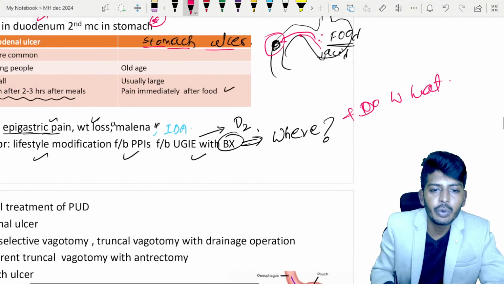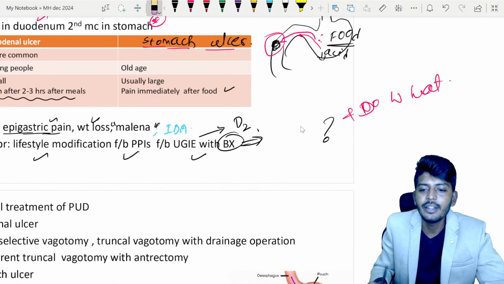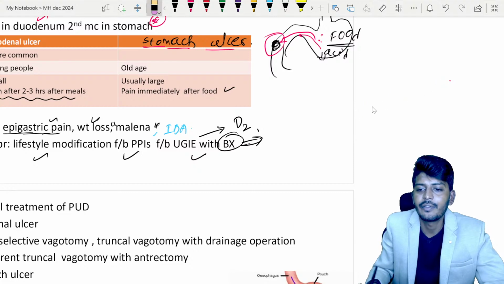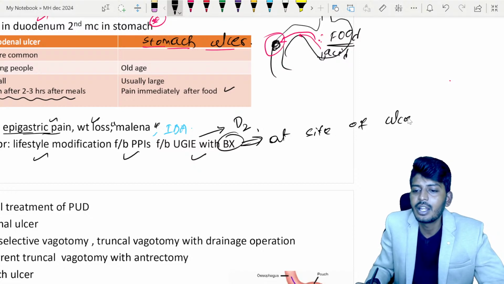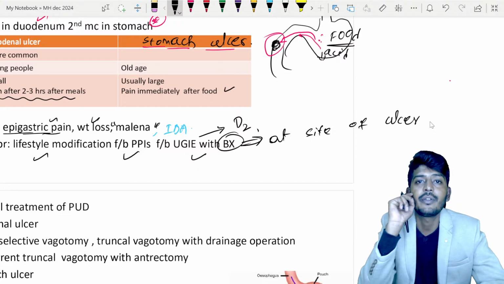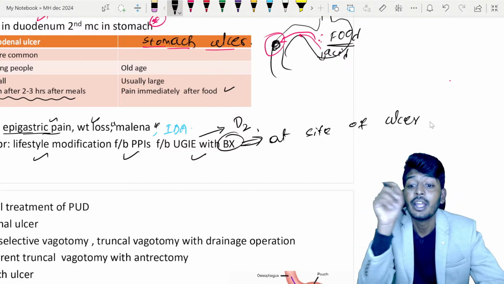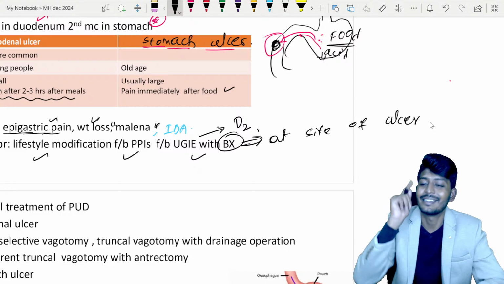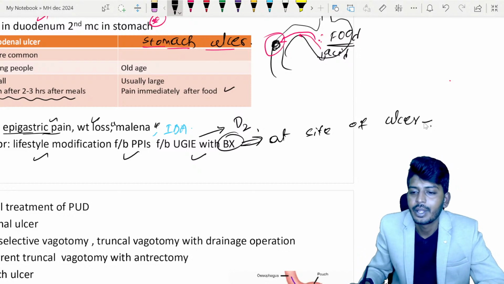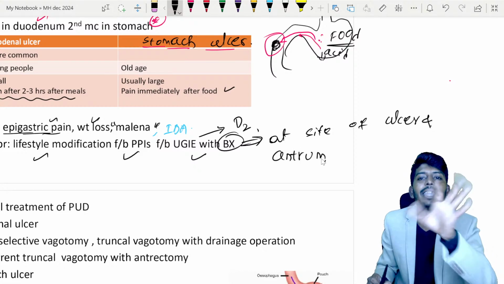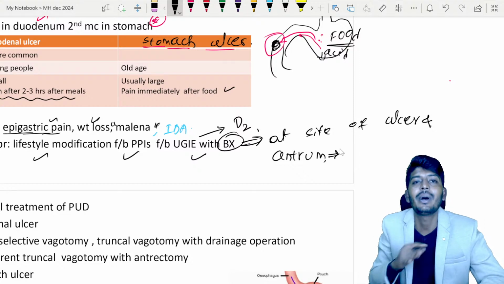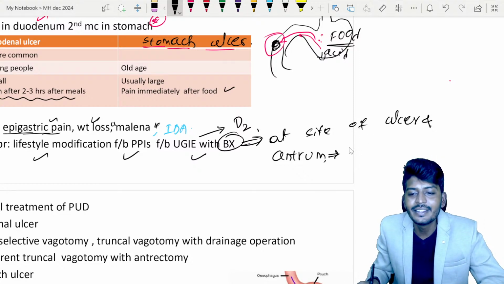So biopsy you are going to take, one point is wherever there is an ulcer, so at the site of the ulcer. And you are going to take biopsy from somewhere else, and mandatorily the antrum of the stomach, you must take the biopsy, because the antrum of the stomach is the most common site for which bacteria?